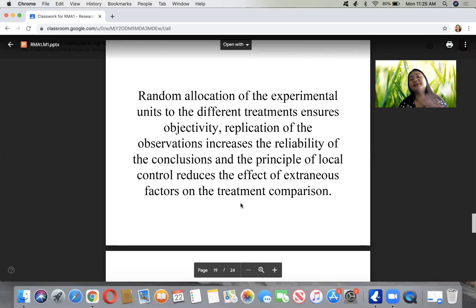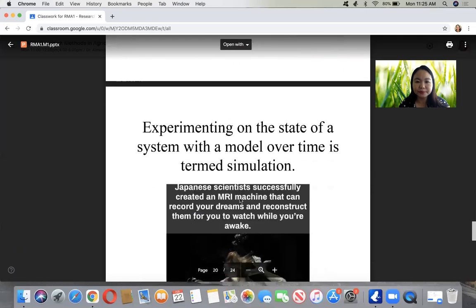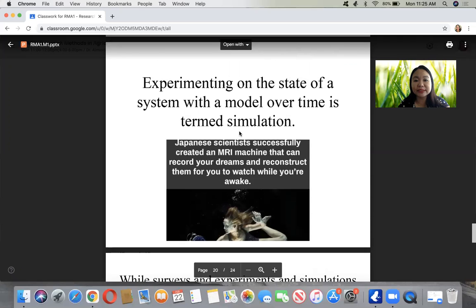So on our next topics on statistics, we'll be dealing with how to design your experiment. We have a lot of designs in the field, like the randomized complete block design, the completely randomized design, and so on. Experimenting on the state of a system with a model over time is termed simulation. If you are using a model, usually computerized, this is called simulation.